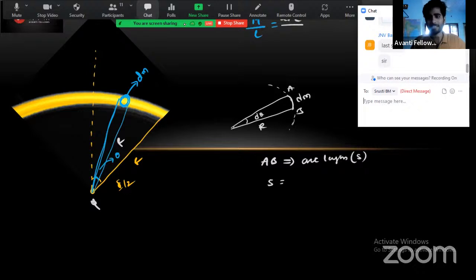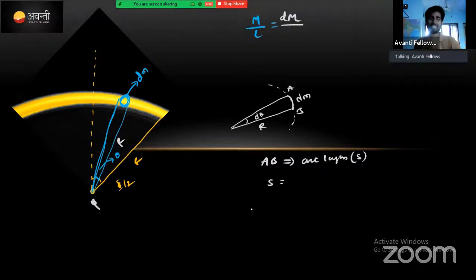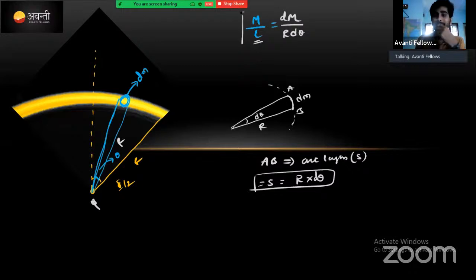I will come back to that slide. Yes, that's great. Here the arc length is radius into theta, and theta here means d theta. Correct? This is the length. Then instead of L we can write r into d theta. Correct? Listen carefully.